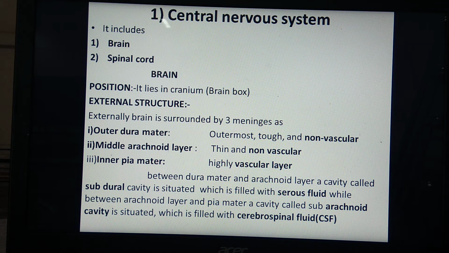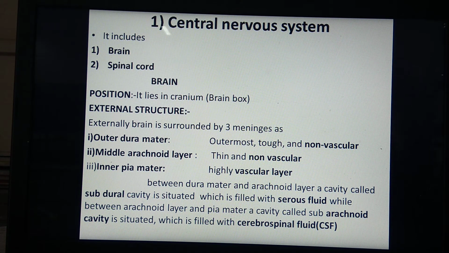This central nervous system includes two parts: brain and spinal cord. We are going to start with the brain. First of all, its position. It lies in the cranium, which is also called the brain box. Where is the cranium found? Cranium is found in the skull region, and I think you remember that the skull consists of two parts. One is the part called cranium where the brain lies, and the second part is the facial bones forming the face. Now we have to see about the external structure of this brain.